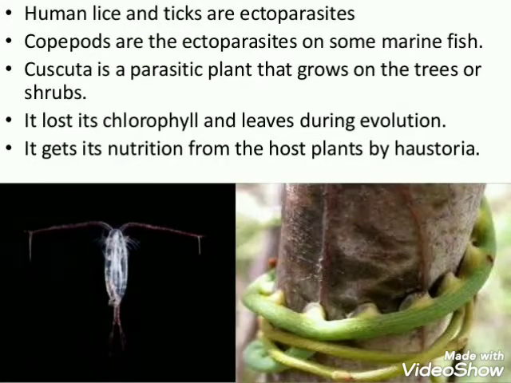Parasites may be of two types, ectoparasite and endoparasite. Ectoparasites are the parasites which live or feed on the external surface of the host organism for food and shelter, such as lice on humans, ticks on dogs, and Cuscuta in plants. Similarly, endoparasites are the parasites which live inside the host body at different sites like liver, kidney, lungs, for food and shelter. For example, tapeworm, liver fluke and Plasmodium.